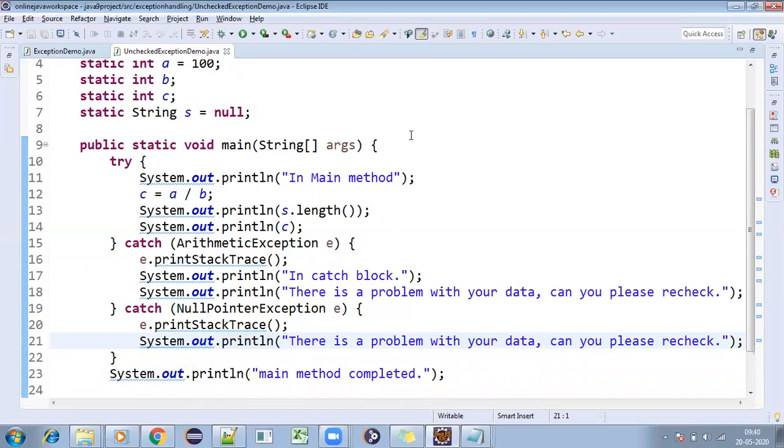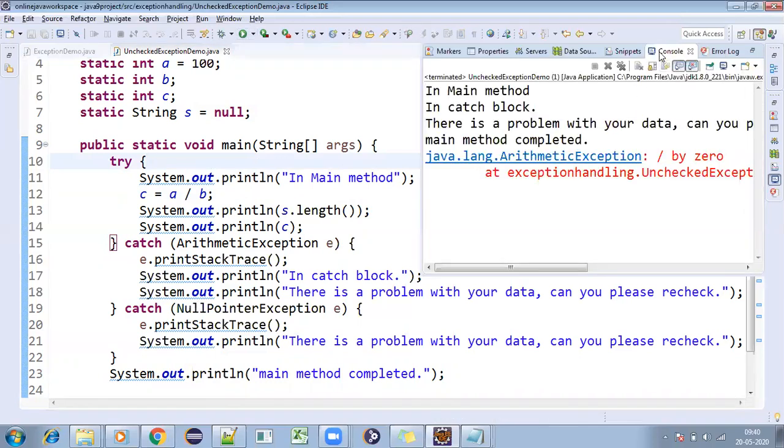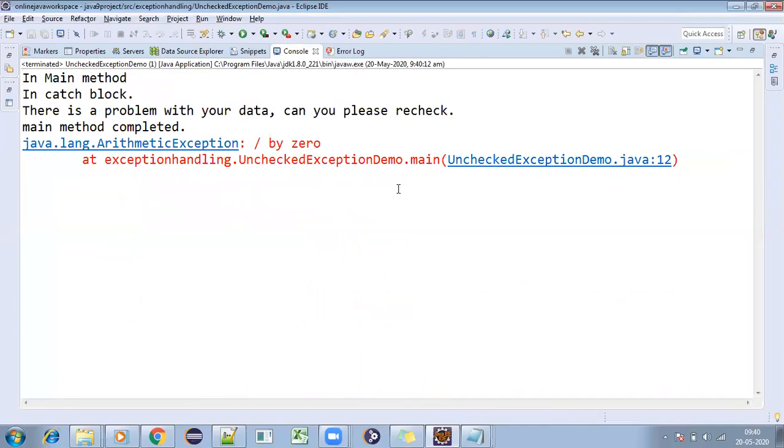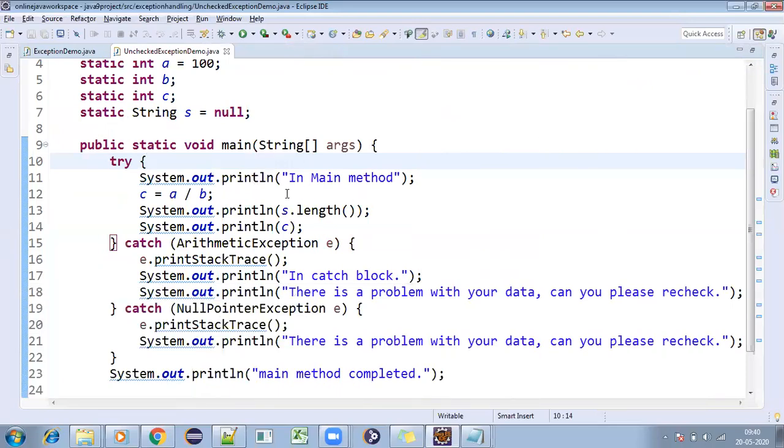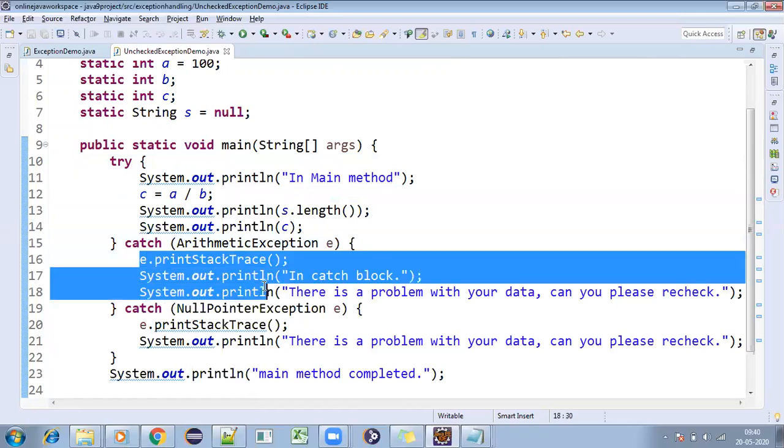But what you need to understand here is that once you get the problem in line number 12, I'll show the output and you will realize it. I'll get only one exception, that is the arithmetic exception. Why am I not getting the null pointer exception? Once you get the problem in line number 12, c equal to a by b, the arithmetic exception, it goes to the catch block. Once it goes to the catch block, it takes care of that, and it will never come back to the try block.